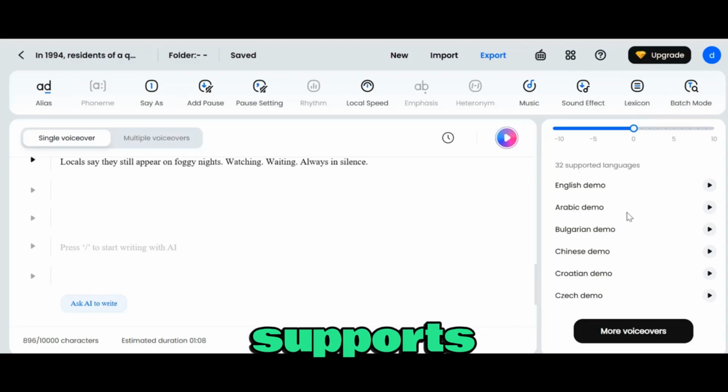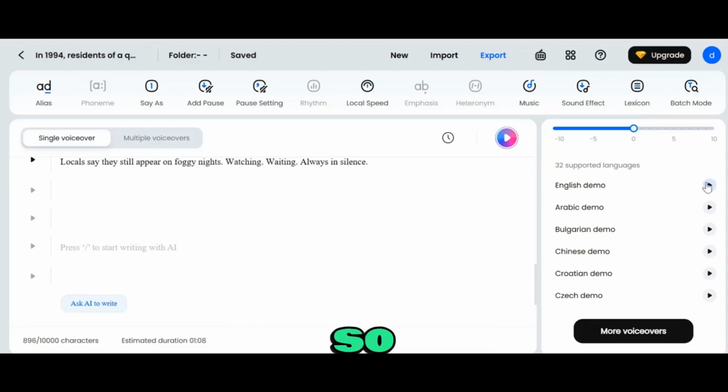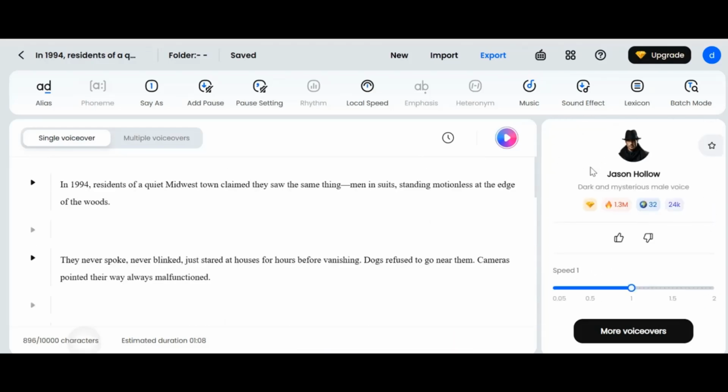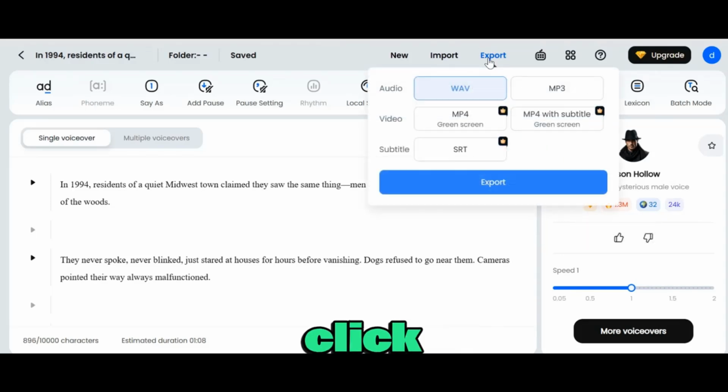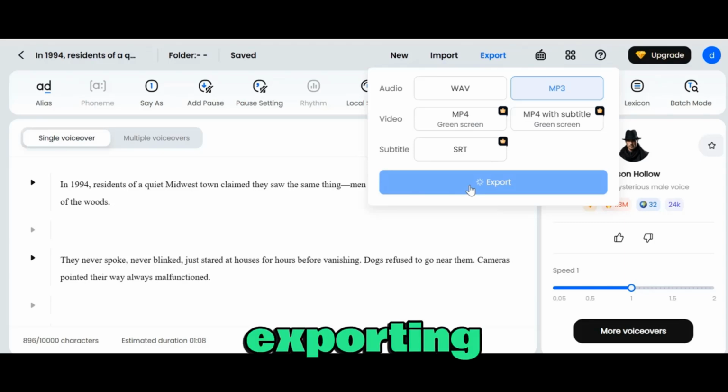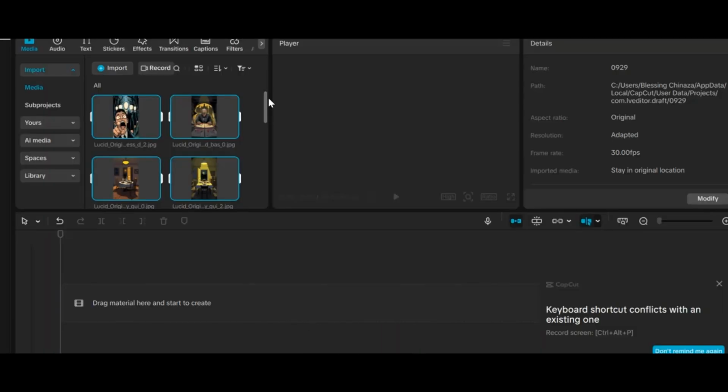Also know that it supports 32 languages. So this is something that you can try out if you want to focus on a different audience. Once you've made your selection, head over to export and click on export. Click MP3 as the format you would want to use to export and go ahead and start exporting your voiceover.